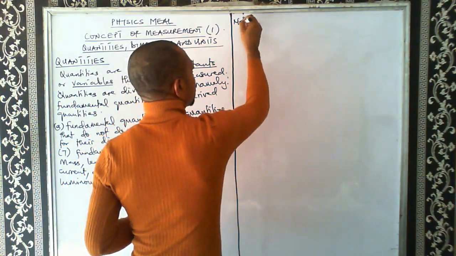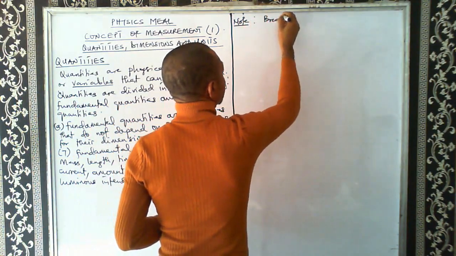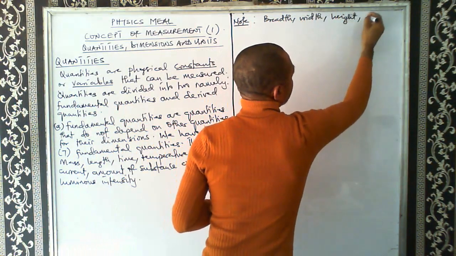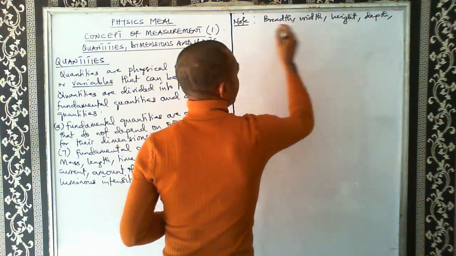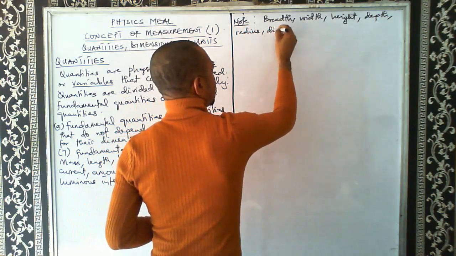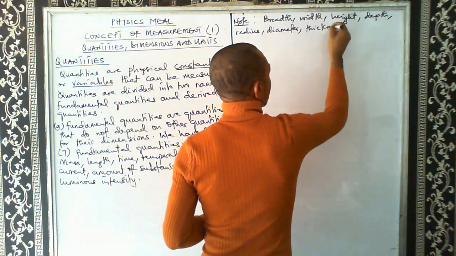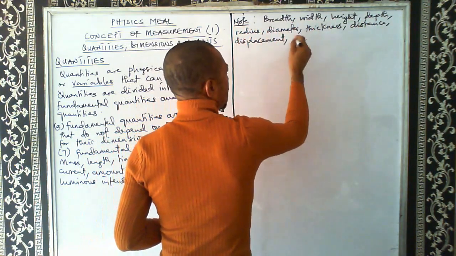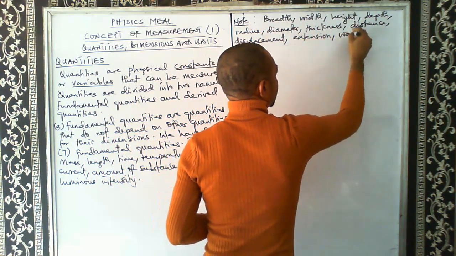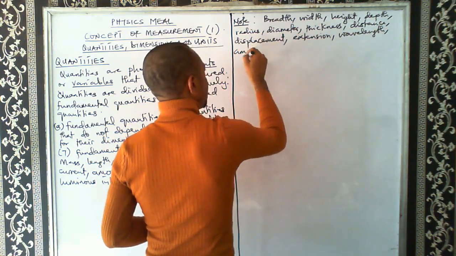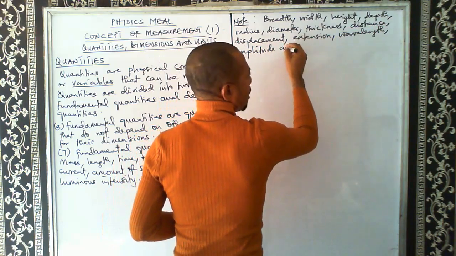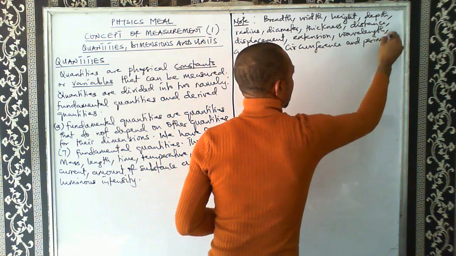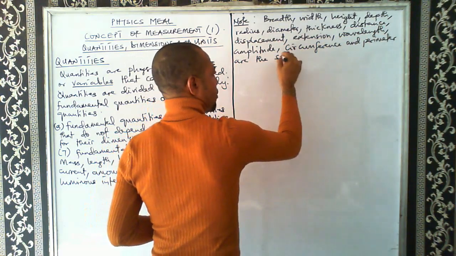So let's note it. Note that quantities like breadth, width, height, depth, radius, diameter, thickness, distance, displacement, extension, wavelength, amplitude, circumference, and perimeter are the same as length.